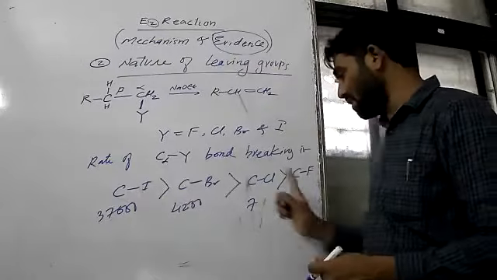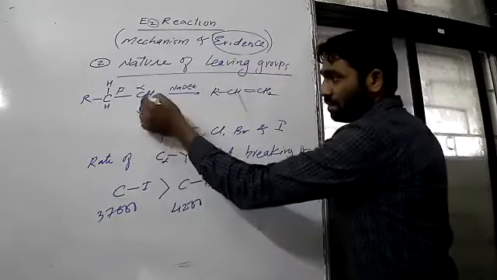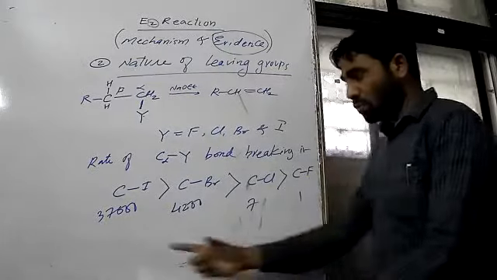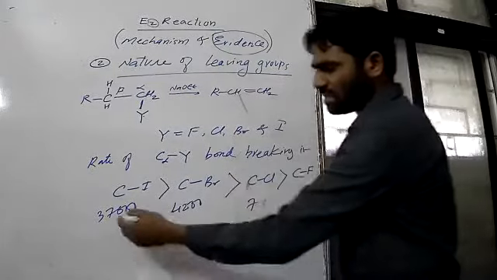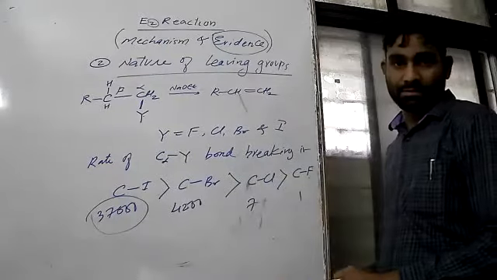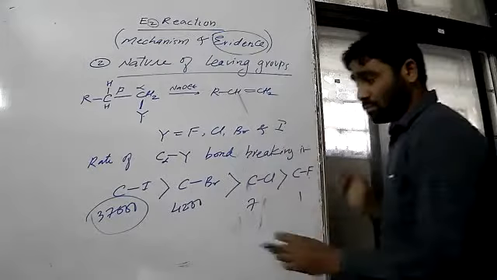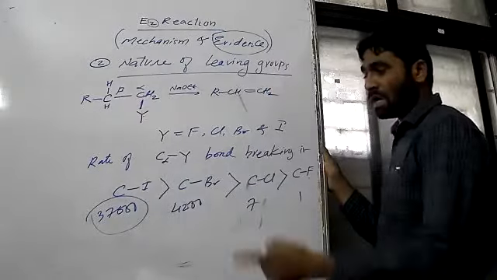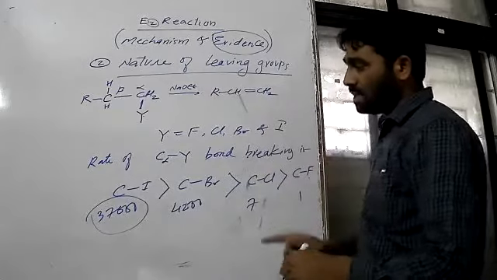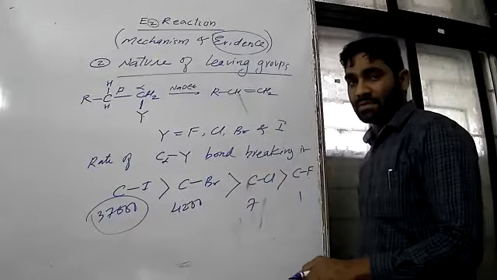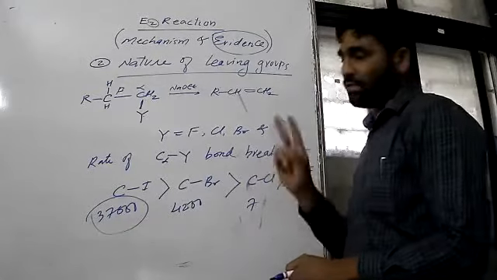If you compare two reactions containing iodine and alpha carbon, and fluorine and alpha carbon, we cannot compare, it is very fast, 37,000 times faster than this. So the bond between the alpha carbon and the leaving group also decides the rate of the E2 mechanism. So these two evidences we have with us.